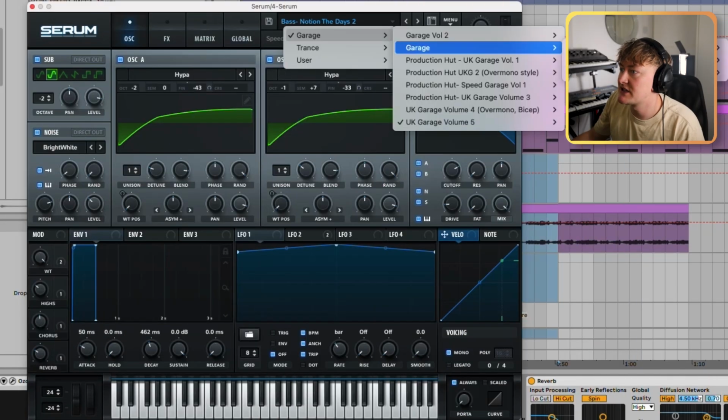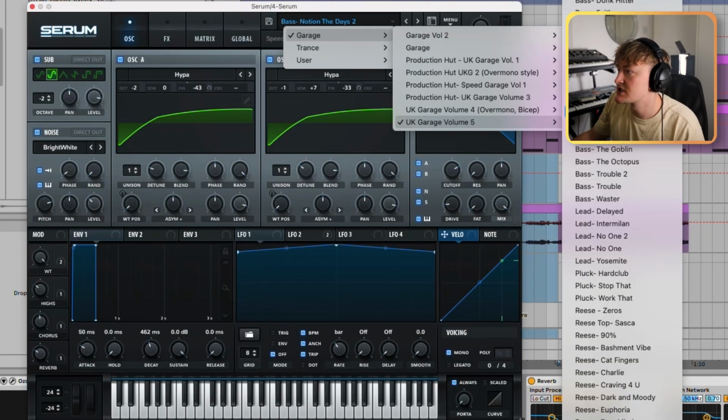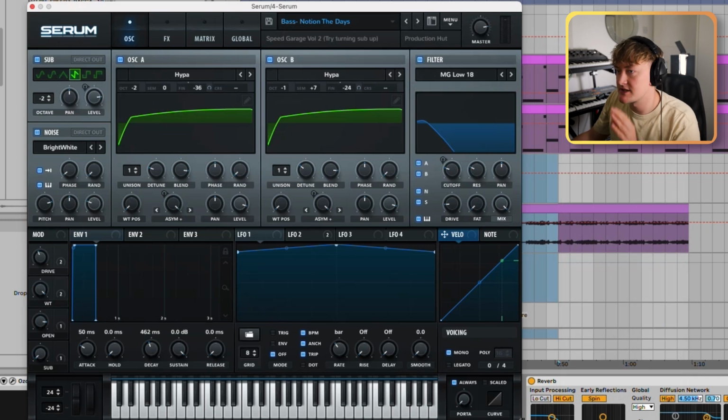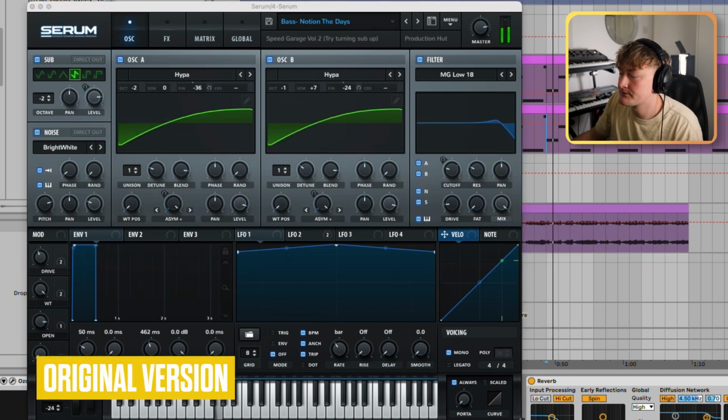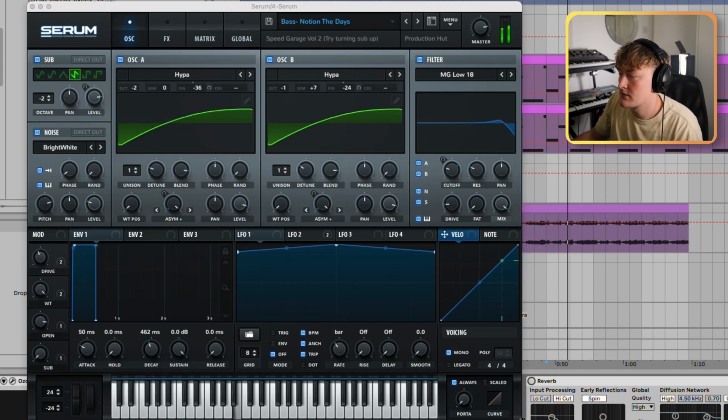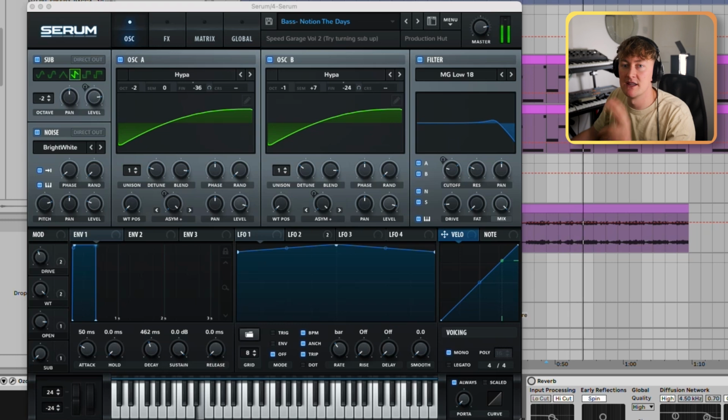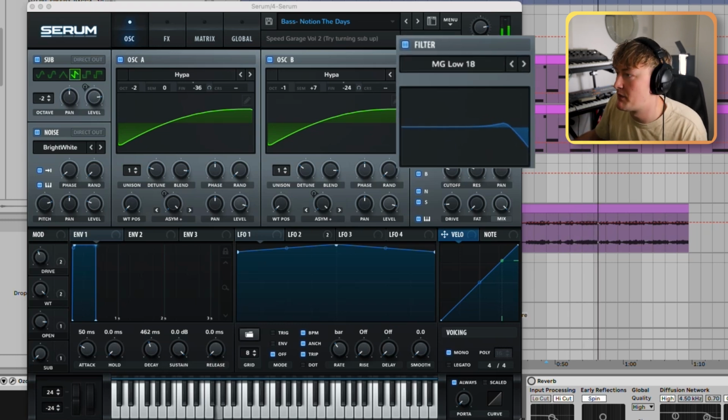Great, so in the pack I've actually got a few different varieties, just because every time you do it, it's going to sound slightly different, because of the amount of automation that we're putting into it. So for example, this is the first one. This probably sounds the most like the original because they do take quite a lot off the top end here.